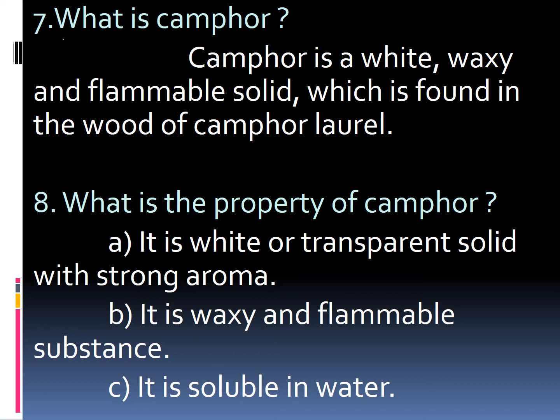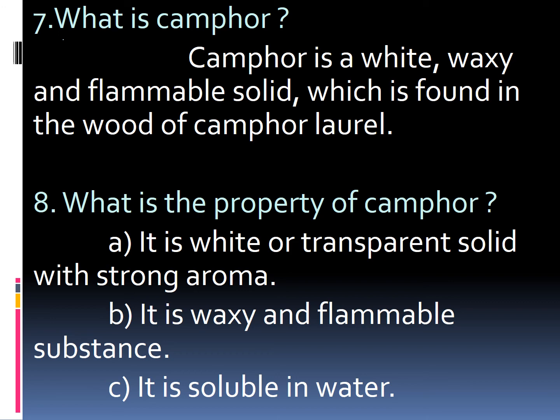It will be white in color and it is a transparent substance. It will be clear or transparent; we can see through it. It has a strong aroma, a strong smell. It is waxy, which means it has the property of wax. It is a flammable substance: if you set fire to it, it will burn. It is soluble in water: if you put it inside the water, it dissolves.